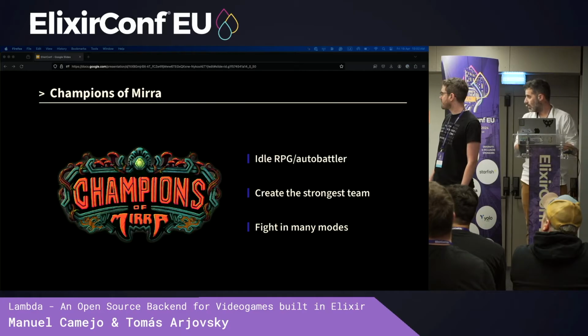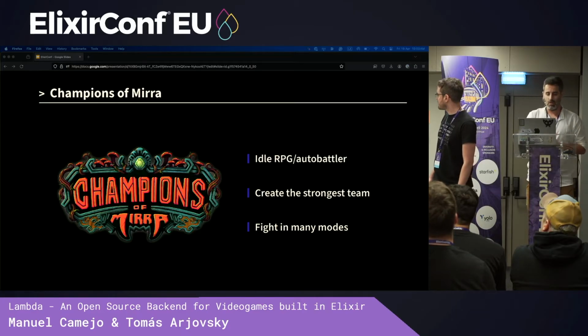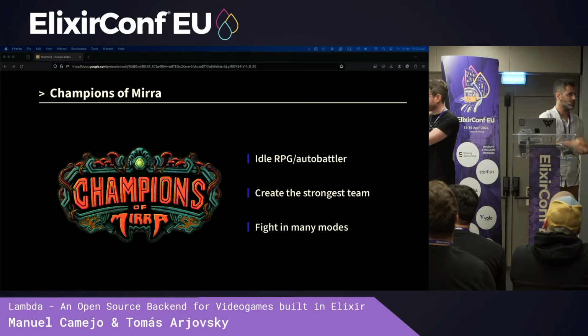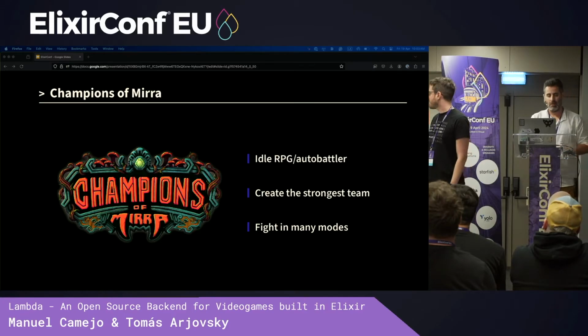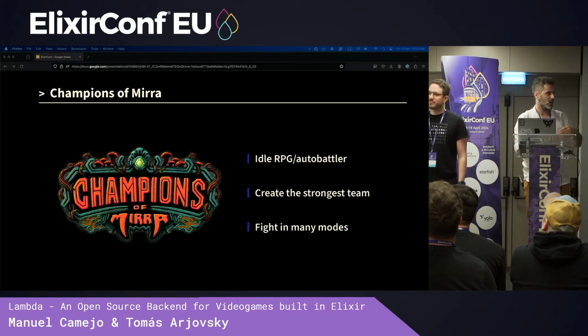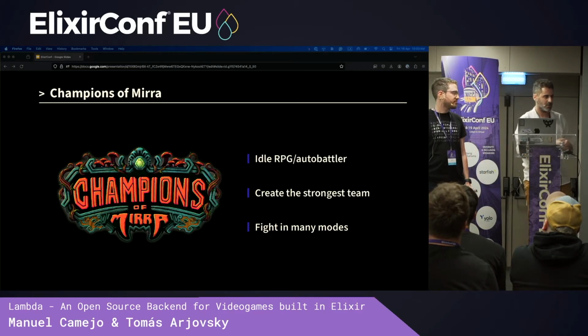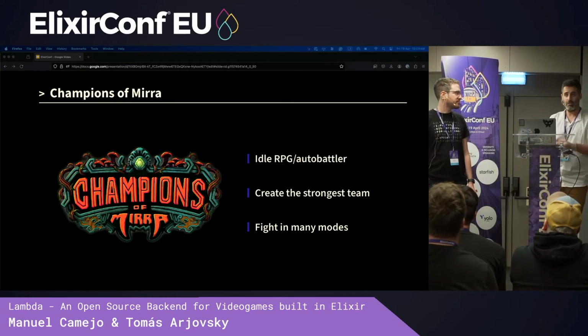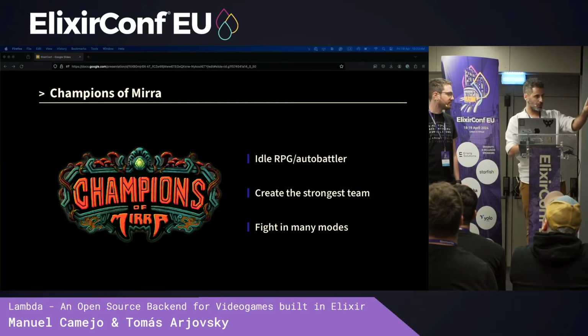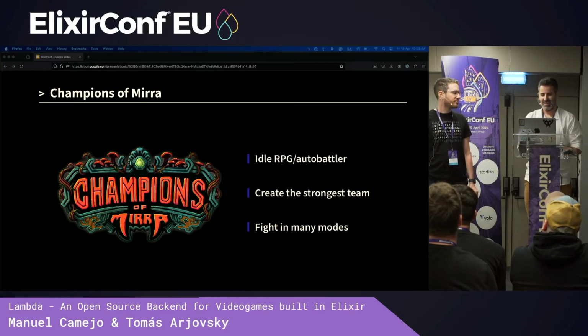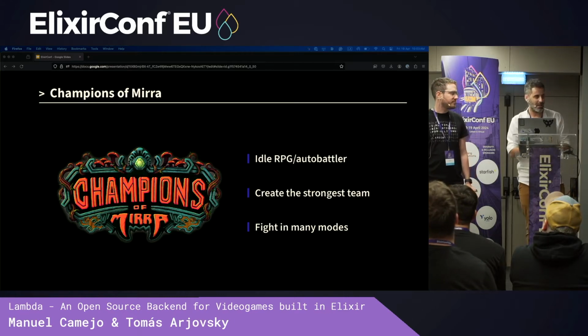The other game is Champions of Mira. It's an idle RPG auto battler, where the idea is to create the strongest team you can and fight in many modes like campaign or PvP or PvE. As you can see, these 2 games are very different, but they share 2 things: the lore and the backend that we are building in Elixir.